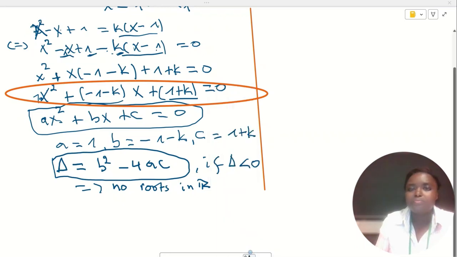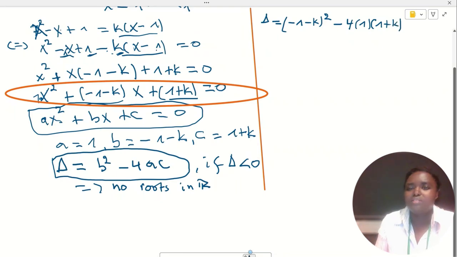Okay, so the discriminant, the delta in our case, is equal to b squared. B is minus 1 minus k squared. And then minus 4 times a. A is 1 times c. C is 1 plus k.